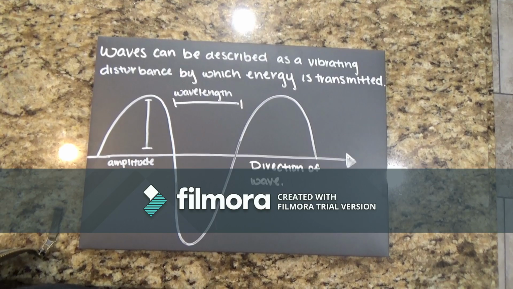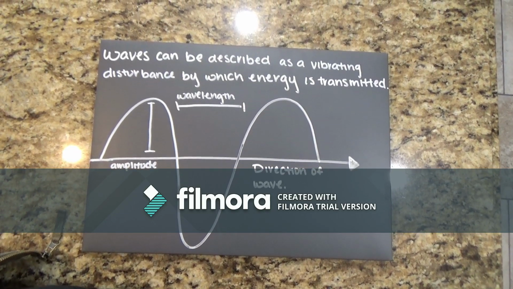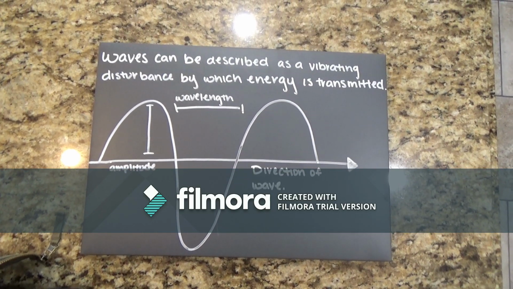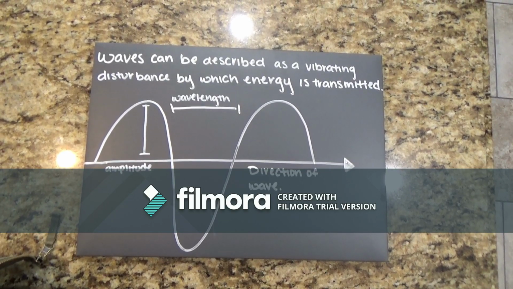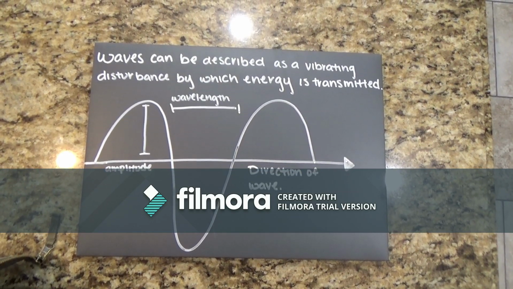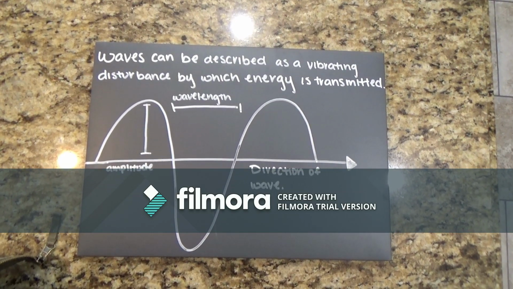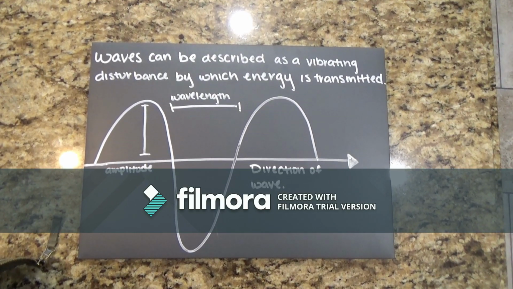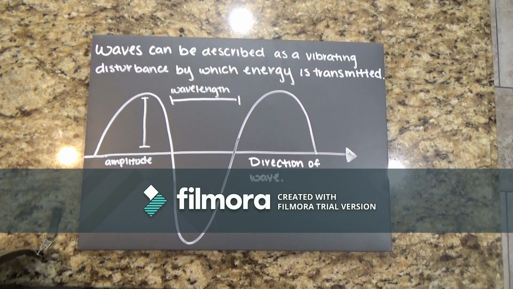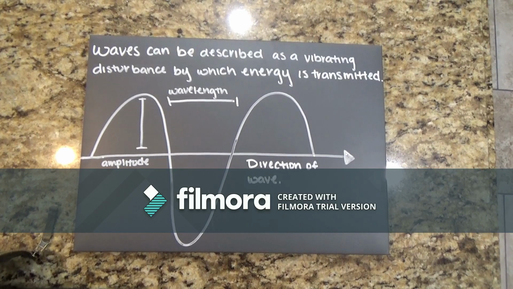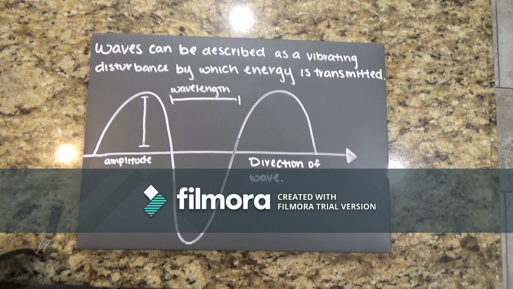Waves are characterized by their length, height, and by the number of waves that pass through a certain point in 1 second. Wavelength is the distance between identical points on successive waves. The frequency is the number of waves that pass through a particular point in 1 second, and the amplitude is the vertical distance from the midline of the wave to the peak or trough.